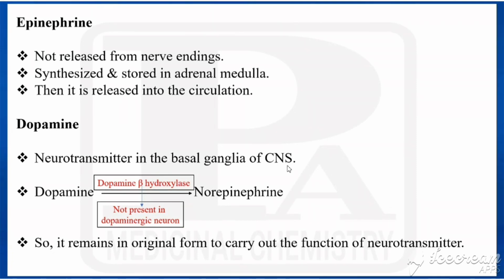So what are the important catecholamines we have seen? First norepinephrine, epinephrine, and dopamine. From dopamine we get norepinephrine. So what are the metabolites of dopamine? That is norepinephrine and epinephrine. Next class we'll see the biosynthesis of catecholamines.